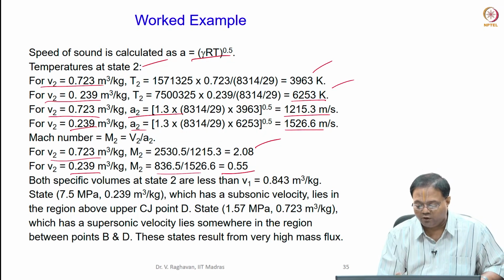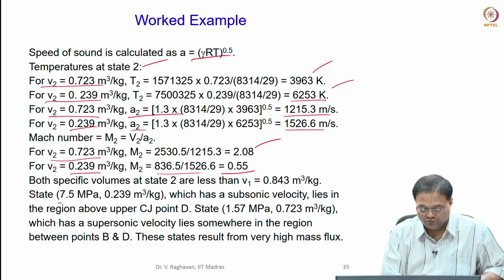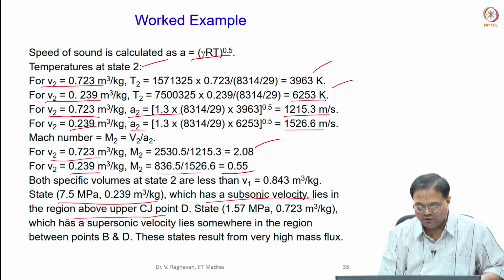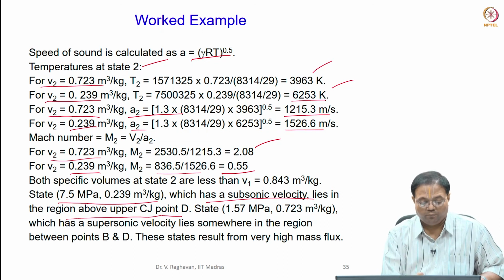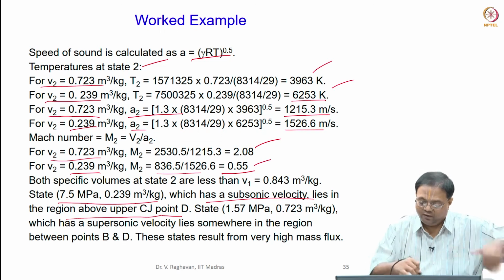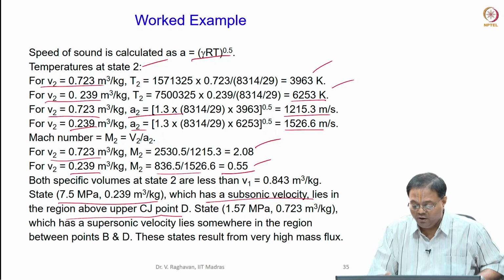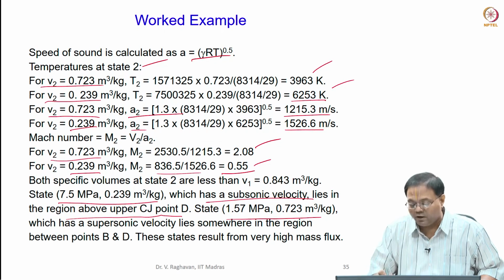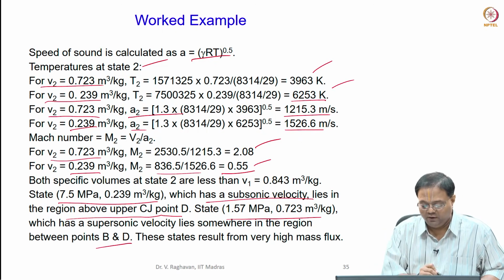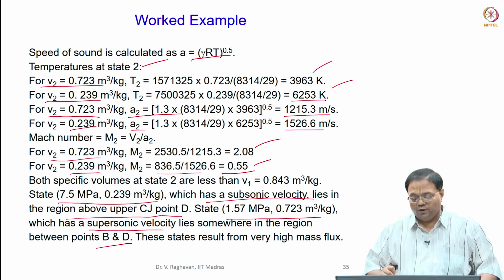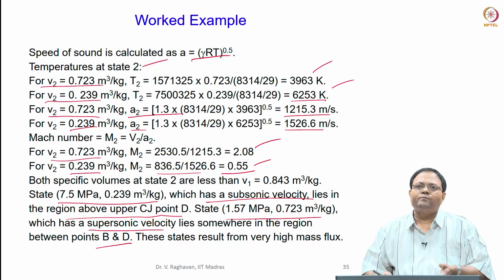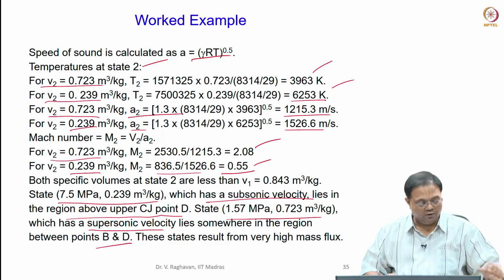So, both specific volumes are less than state 1. So, this state corresponds to subsonic velocity and lies in the upper CJ point, okay, above the point D: 7.5 megapascal, 0.239, subsonic velocity 0.55, that is above D. And this 1.57 megapascal, 0.723 meter cube per kg, lies in the region between the points B and D because it has a supersonic velocity. Okay. So, you can see that a very high mass flux causes detonation. If you reduce the mass flux, then you go to the deflagration part. Okay. So, I will stop here.